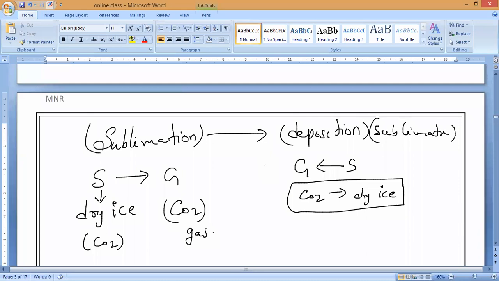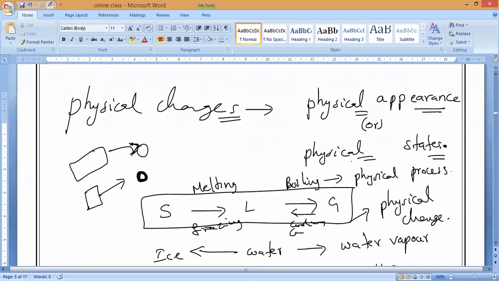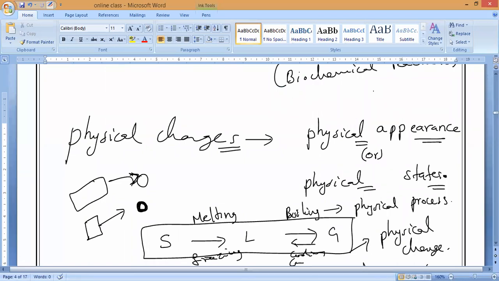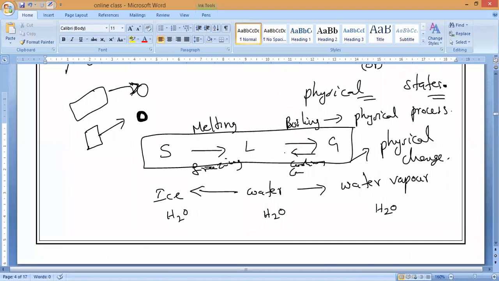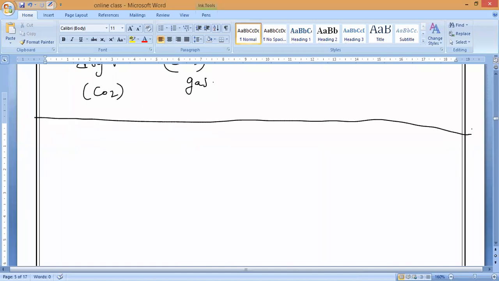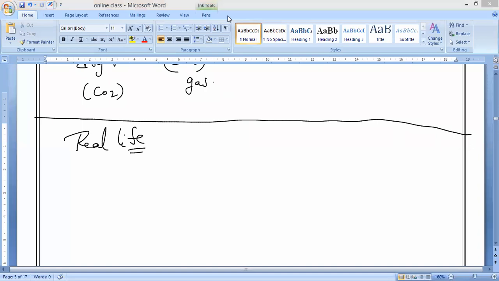Now, if reactions are taking place inside our body, we call them biochemical reactions. If only physical appearance and physical state are changing, then we say it is a physical change. Now, let us come to other examples, like burning of magnesium ribbon. In our real life, we have plenty of examples of chemical reactions, hundreds of examples, which we are going to study. So now let us see what they are and how we can make them.